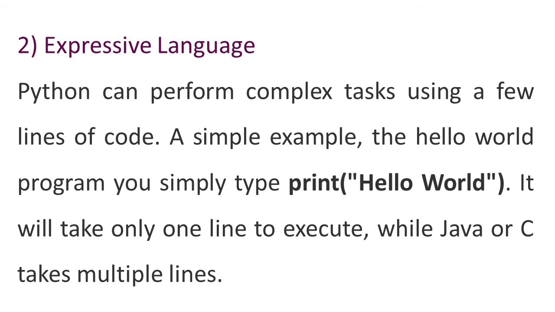Second, expressive language. Python can perform complex tasks using a few lines of code. A simple example, the Hello World program. You simply type print hello world under the inverted commas. It will take only one line to execute, while Java or C takes multiple lines.